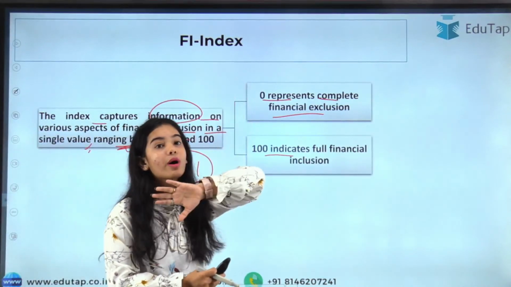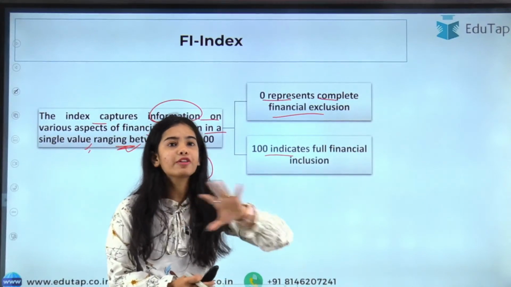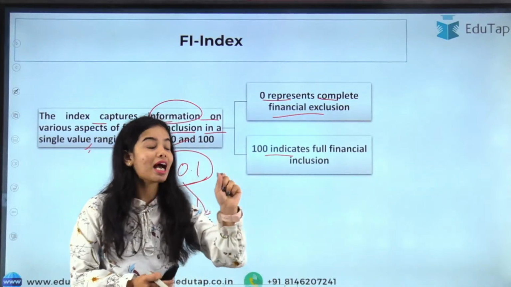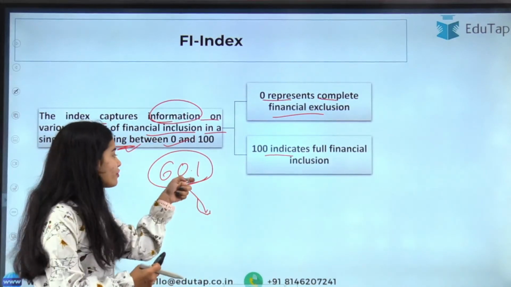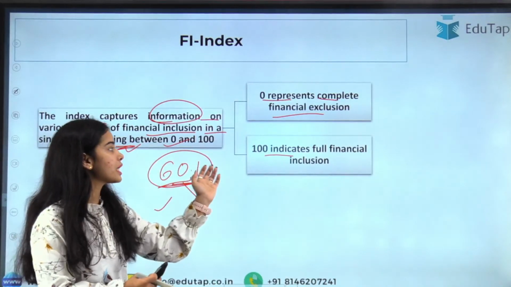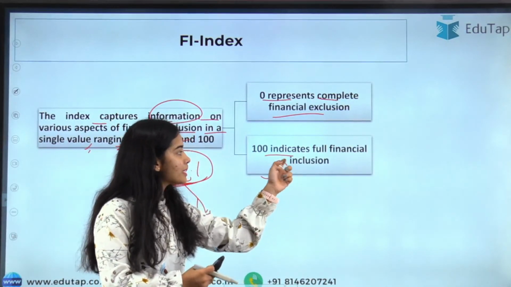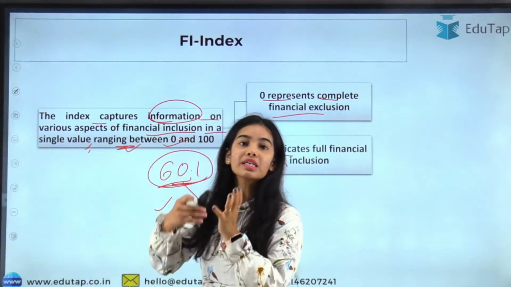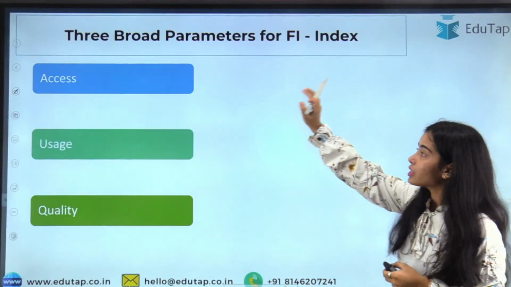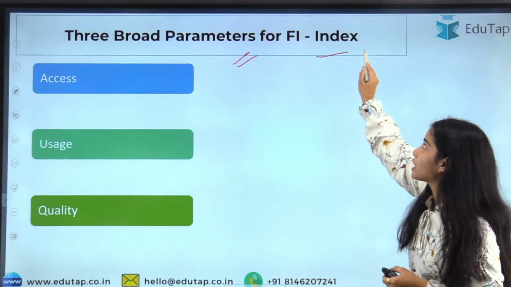0 means the country has complete financial exclusion, and 100 indicates that the country has full financial inclusion, and we are around 60.1. So you can understand that, being more than 50%, it is nearer to 100. So we are moving towards full financial inclusion in our country. Now there are 3 broad parameters for the Financial Inclusion Index.